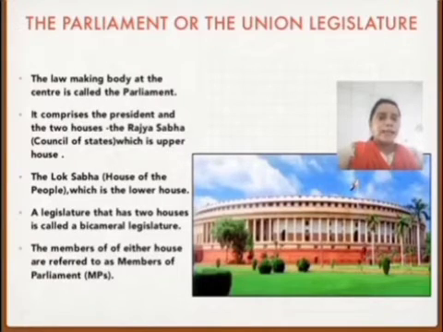It comprises the president and the two houses: Rajya Sabha, the Council of the States, which is the upper house, and the Lok Sabha, the House of the People, which is the lower house. A legislature that has two houses is called a bicameral legislature. The members of this house are referred to as members of parliament, that is MPs.